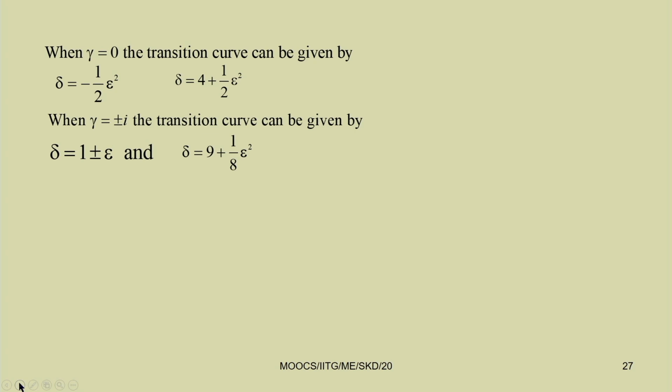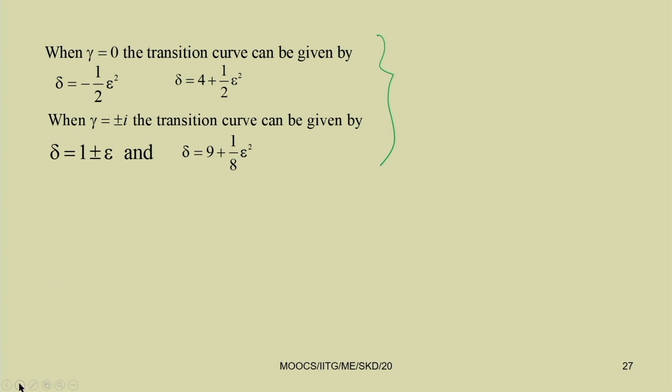So, from this you got the condition that delta equal to minus half epsilon square or delta equal to 4 plus half epsilon square. When gamma equal to plus minus i, the transition curve you can give like this, that is delta equal to 1 plus epsilon and delta equal to 9 plus 1 by 8 epsilon square. So, you can plot this delta versus epsilon and can get the transition curves.